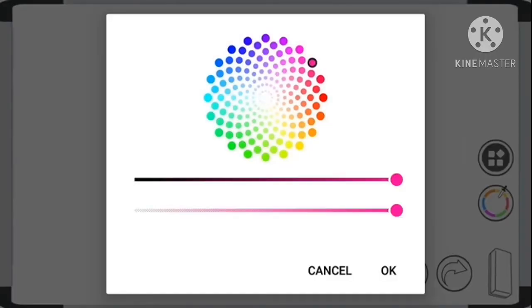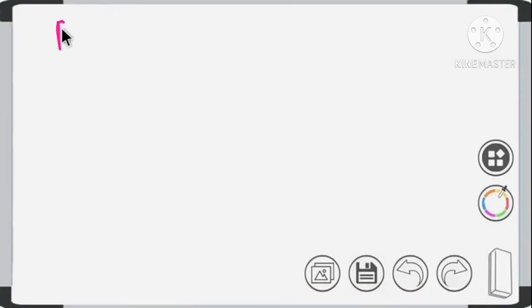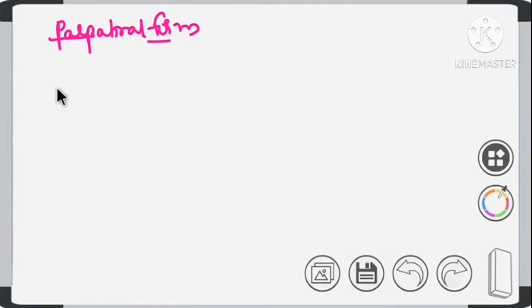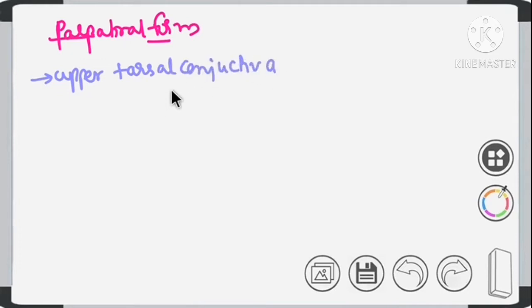First we will see palpebral form. Here the upper tarsal conjunctiva is involved. Clear? Upper tarsal conjunctiva in both eyes. That you should remember. I already told you this condition is bilateral, right?